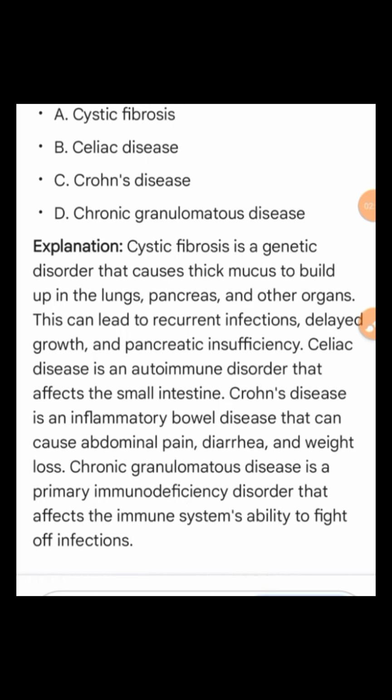Note, these are just a few examples. For a more comprehensive preparation, practice with various MCQs covering different topics in pediatrics.